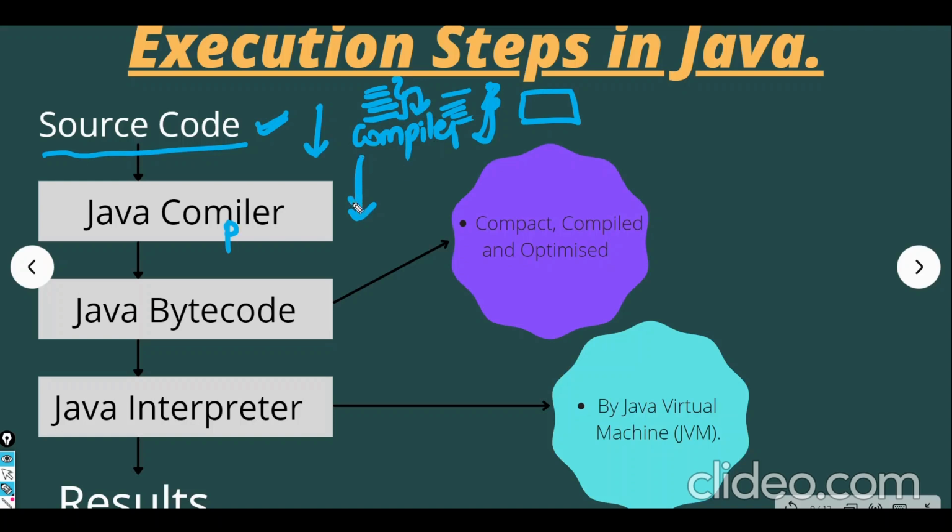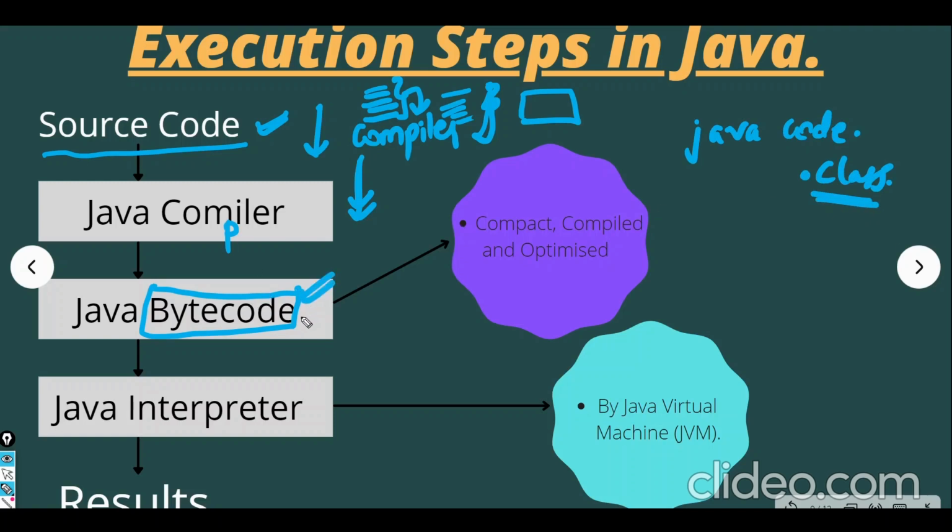Now this code will be converted to bytecode. So we'll see what this bytecode is. Whenever you compile a Java code, it will create a dot class file. We'll see where it is created. And this dot class file is nothing but Java bytecode.